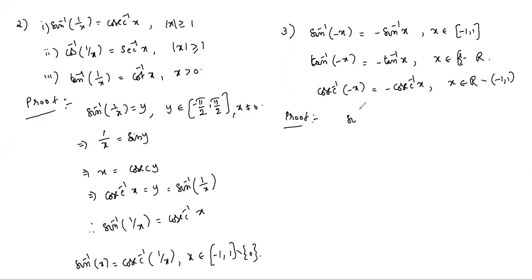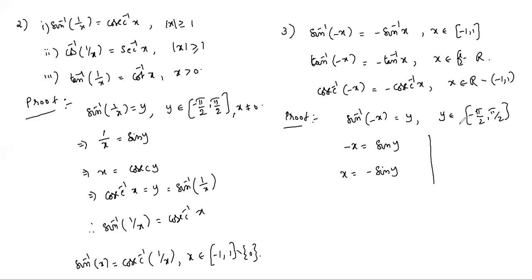So you take sin inverse of −x equals y. So y belongs to −pi/2 to +pi/2. So −x equals sin y, x equals −sin y. Minus sin y you can write in many ways, but which one belongs to that interval you have to decide by using the y range. y belongs to −pi/2 to +pi/2, and −y also belongs to −pi/2 to +pi/2, so it is in the principal value range.